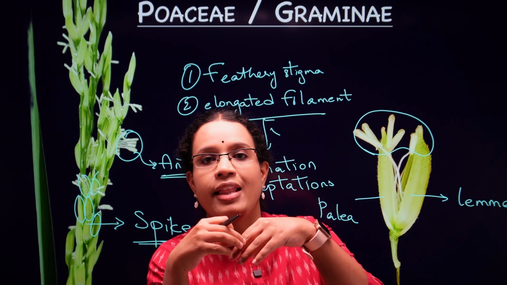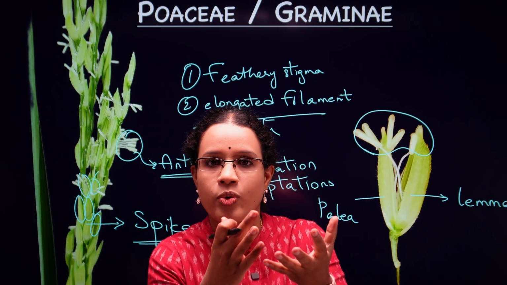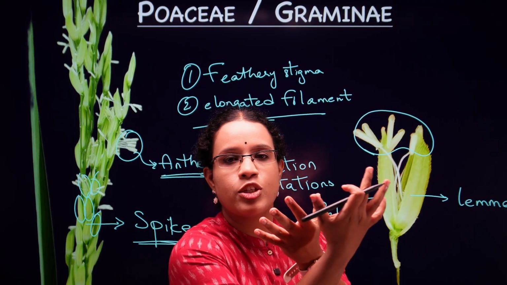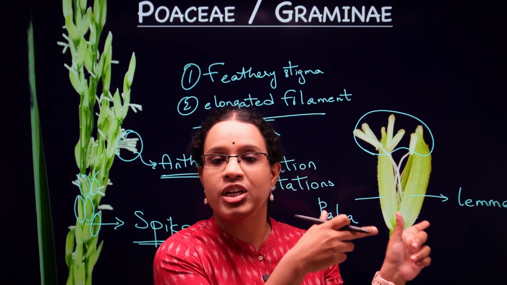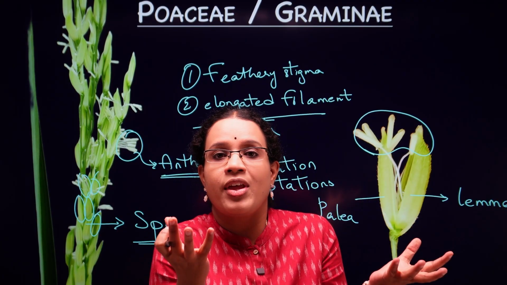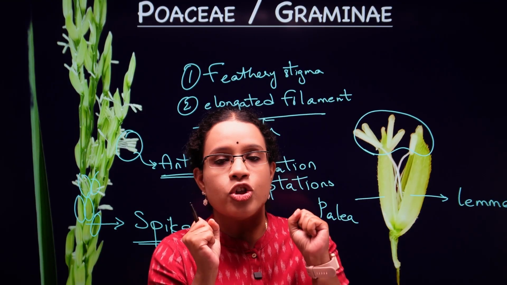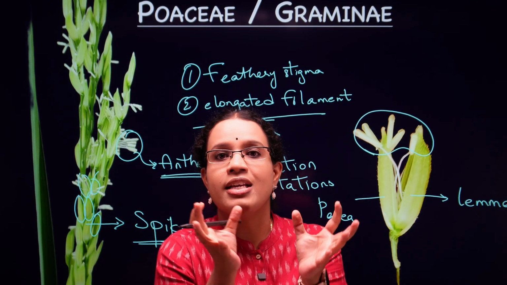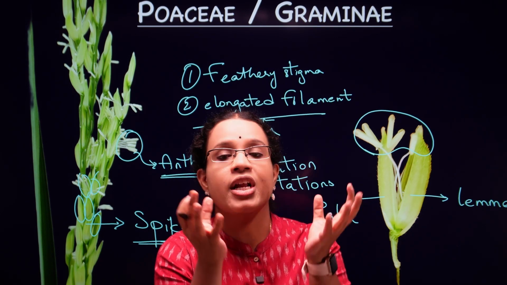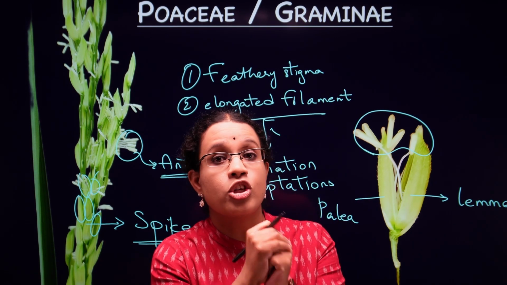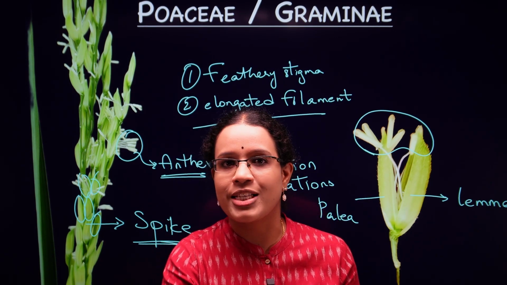Now, when they are going to release the pollen, you will see that the wind is carrying this pollen and this pollen has to reach the stigma. Now, there should be something where the stigma can trap the pollen, right? So, you are seeing that this feathery structure is going to trap the pollen so that pollination can be successful.